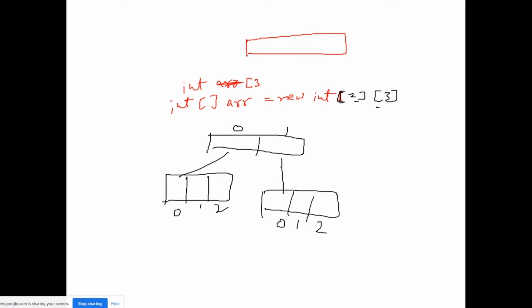Now if I want to get the length of this outer array, I can directly use arr.length, right? But if I want to get the size of this array, this array is present inside this array only, but visually I cannot show that, otherwise you will be confused.